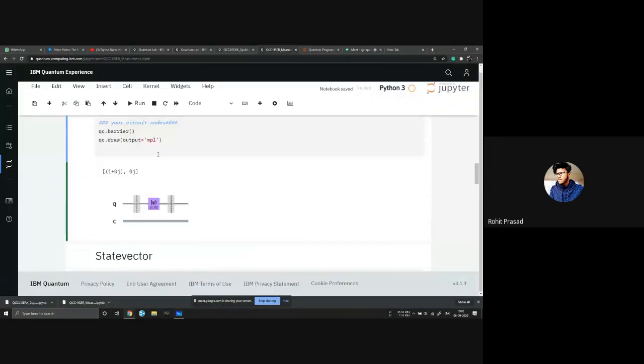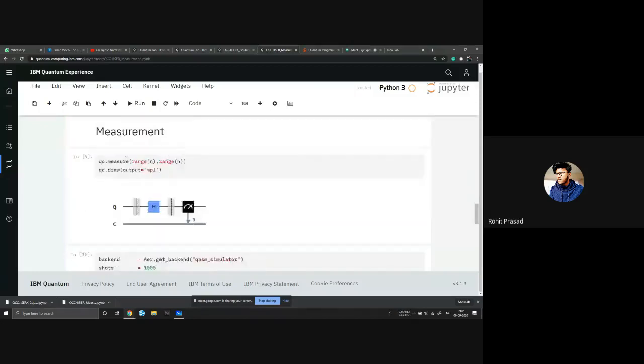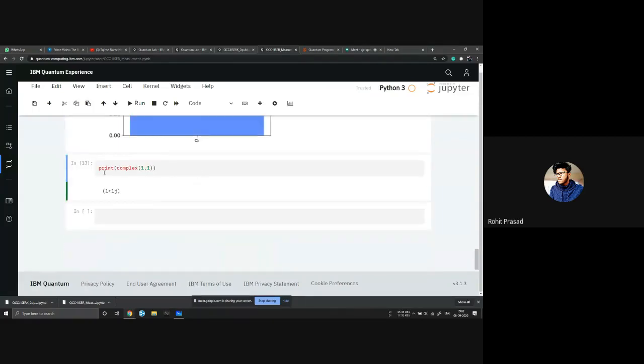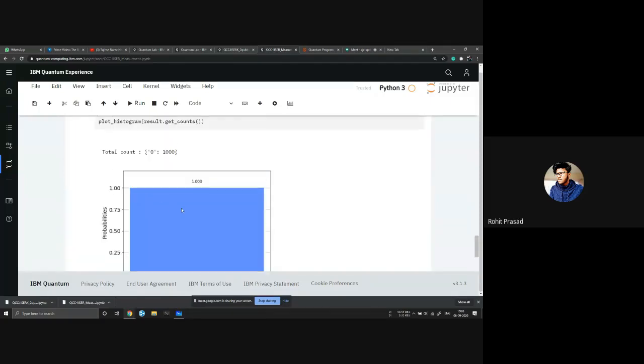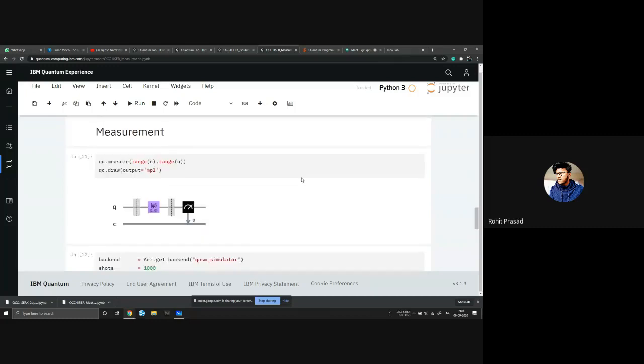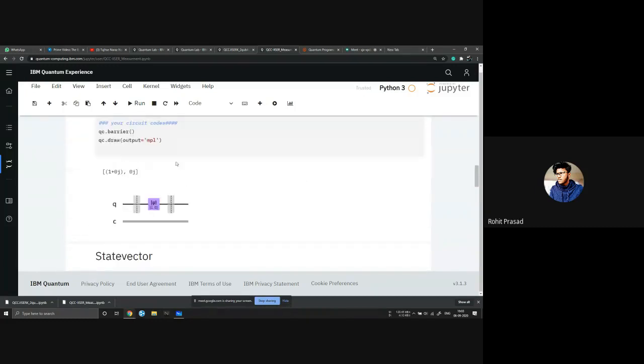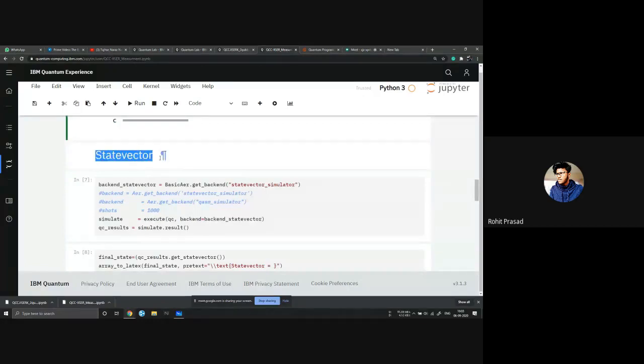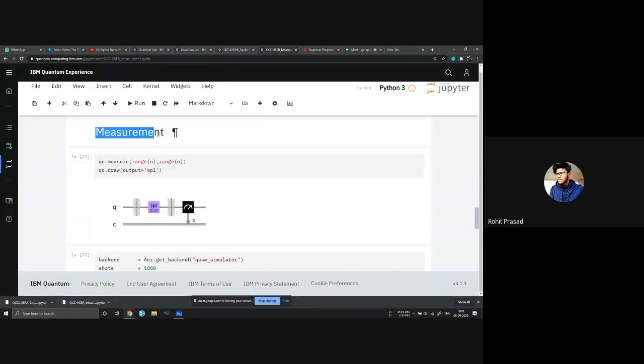If we measure this, go to the measure section, just measure it, and then plot it, you will see that the probability of getting 0 will be 1. For now, just ignore the state vector part. I will be covering that as well. Go to the measurement part.